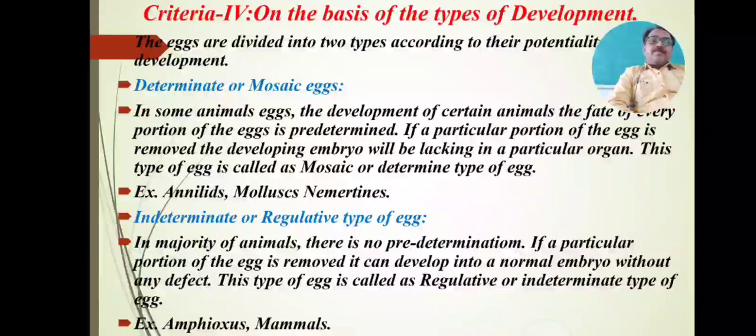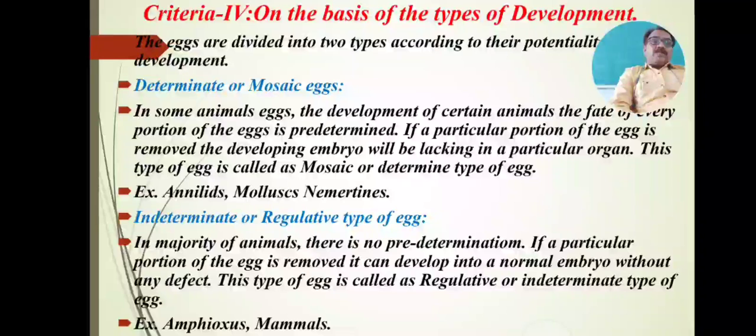Second is the indeterminate type or regulative type of egg. Indeterminate or regulative eggs are opposite to the determinate type. In the majority of animals, there is no predetermination, no fixed fate of any part or organ. If a particular portion of the egg is removed or damaged, the embryo that develops in future forms normally, without any defect or lacking organs. Development takes place as usual.